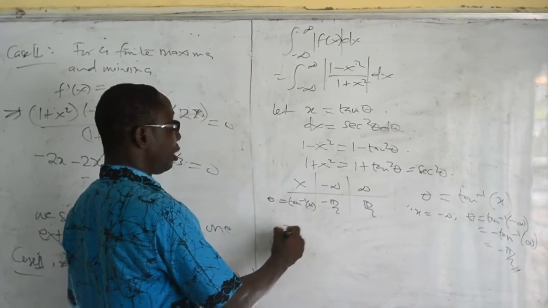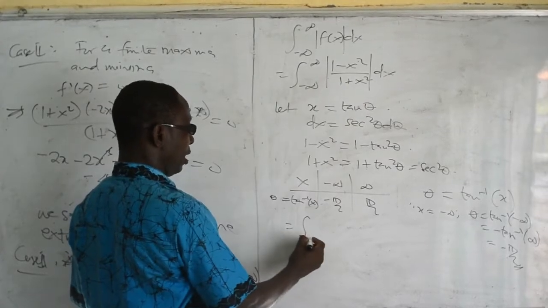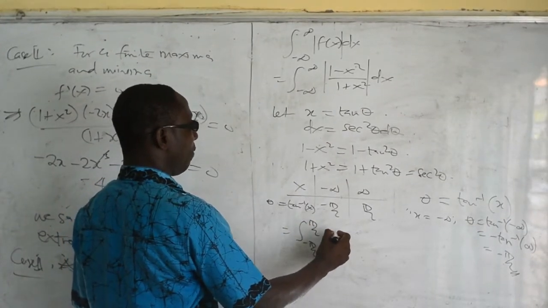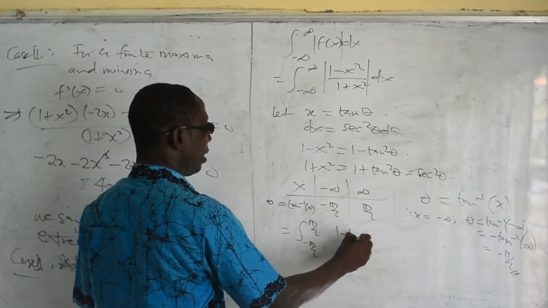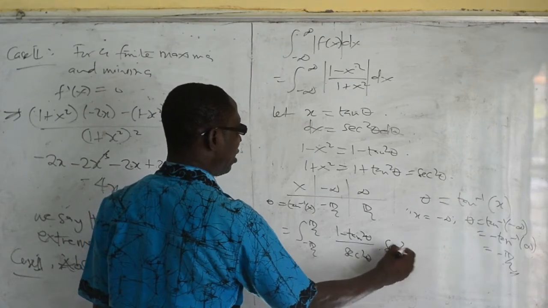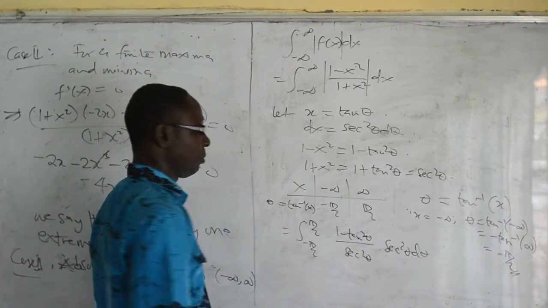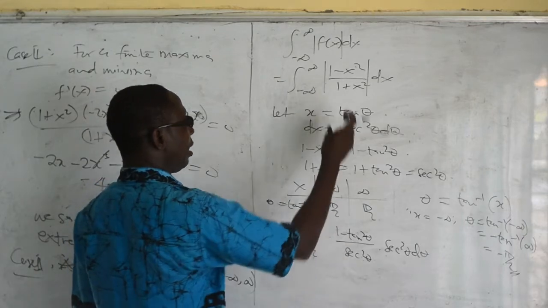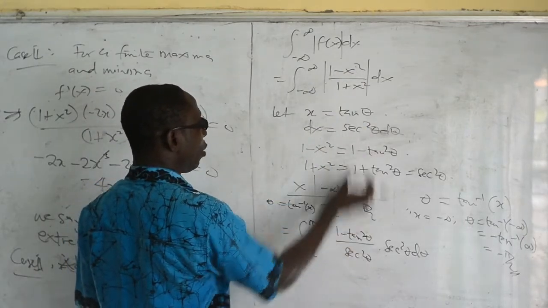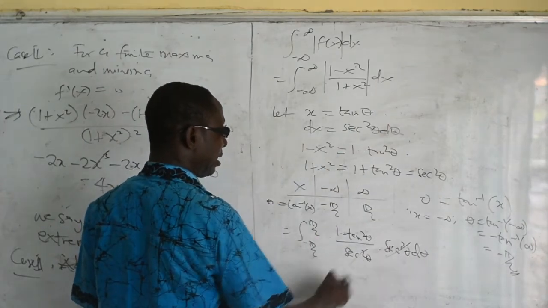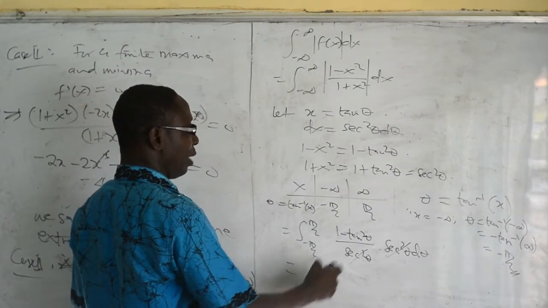Okay, so then we can continue our integration here from minus pi by 2. Then we have 1 minus tan squared theta over sec squared theta. Then this is sec squared theta d theta. That is using integration by substitution. Okay, 1 minus x squared is this, 1 plus x squared is that, dx is this. So this and this cancel. Then we are